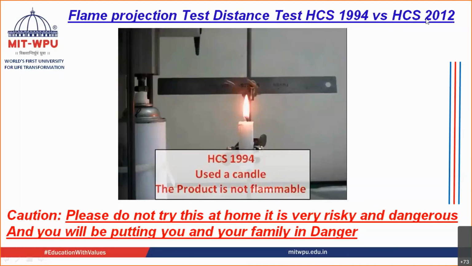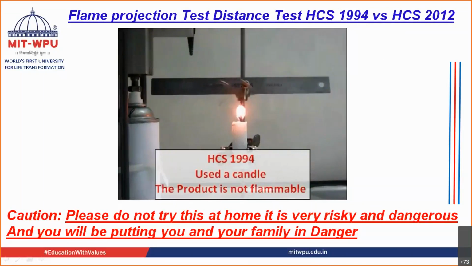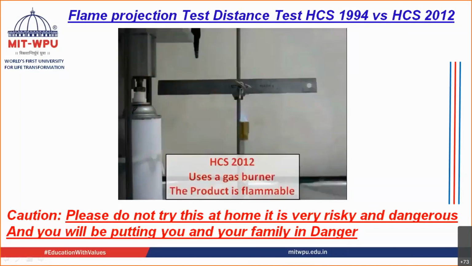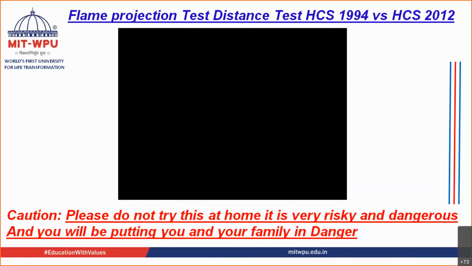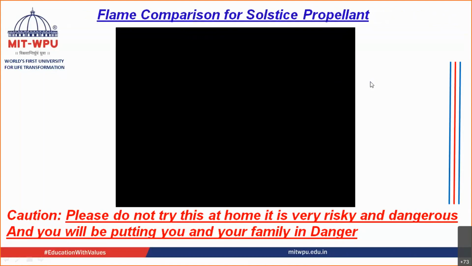And you see HCS 2012 is flammable, whereas HCS 1944 is not flammable. So there is no extension of the flame over here. Now see the next product. Just see the extension of the flame. Got it? This was your flame projection test.